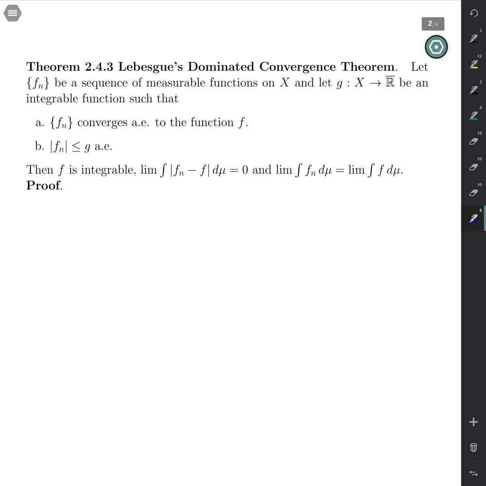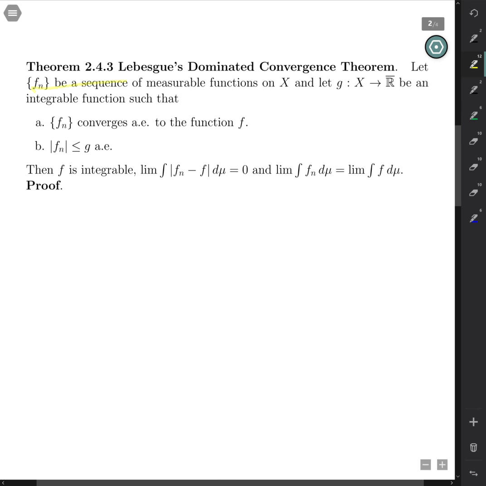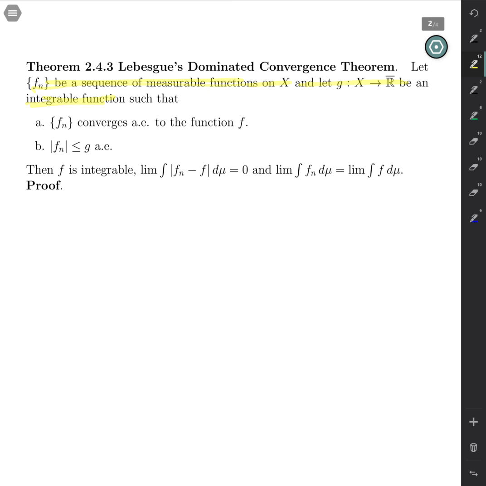In the case of the Lebesgue dominated convergence theorem, we're going to assume that we have a sequence f_n of measurable functions on a set, the space X, and g is another function that we are assuming is integrable. Okay, so the f_n's, we're not assuming that, but for this g, that's going to be our bounding function or dominating function.